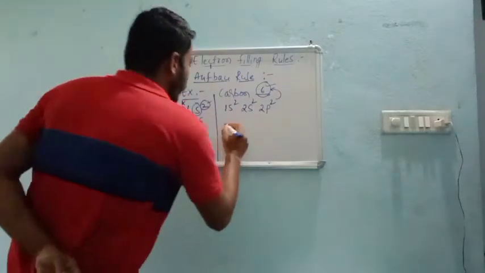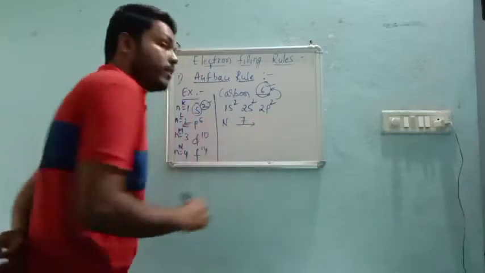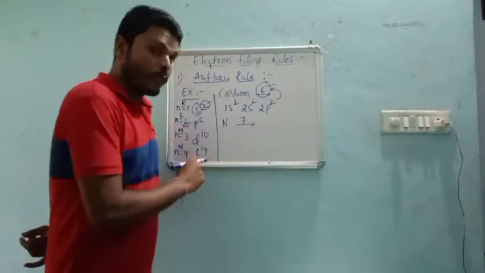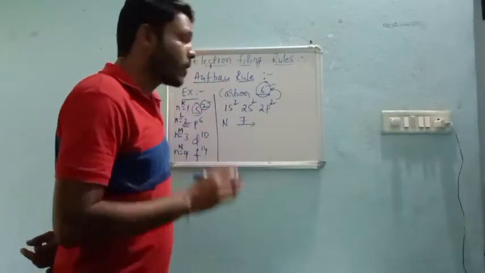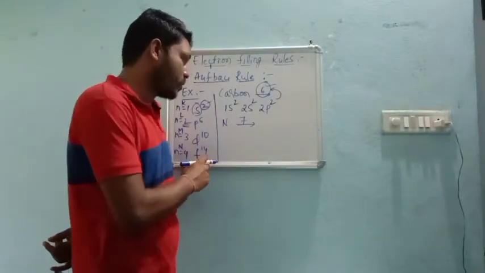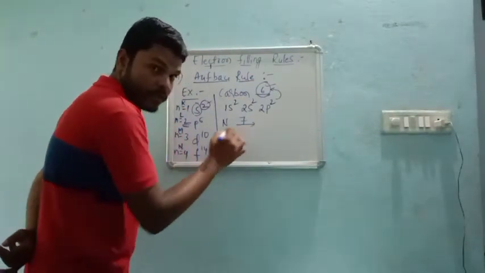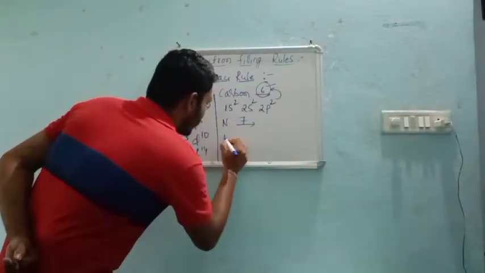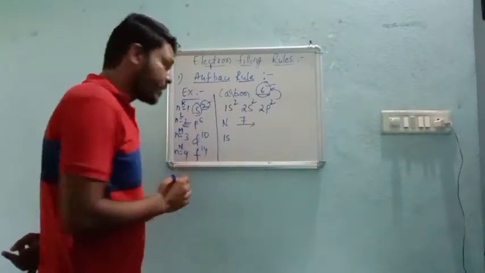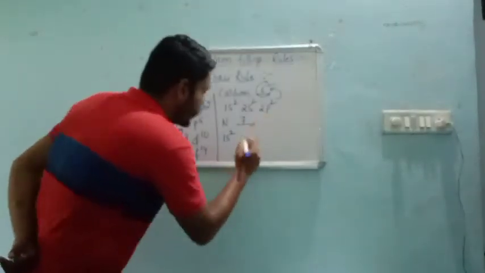Again, we will take one more example, nitrogen, whose atomic number is 7, right? Atomic number is nothing but the number of electrons. So the number of electrons in nitrogen is 7. According to the Aufbau rule, 1s2. Next, after completion of the first shell, we will move to the second shell.